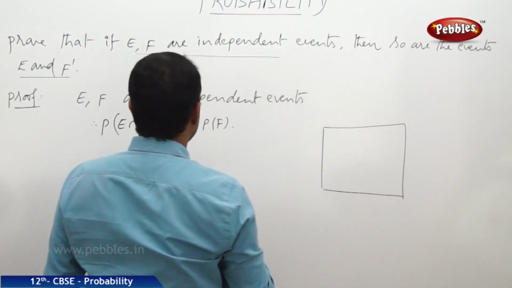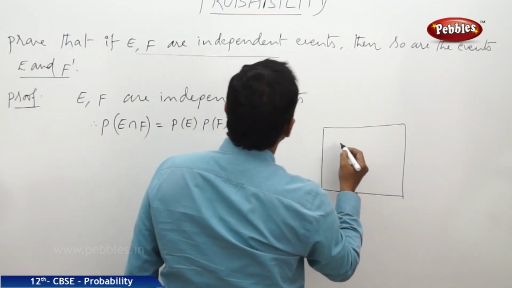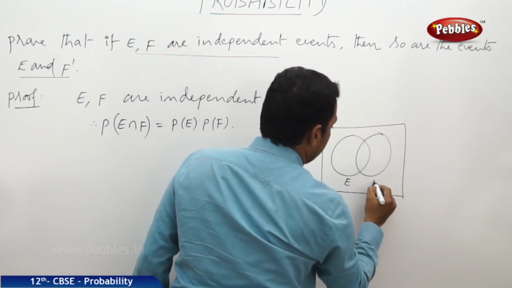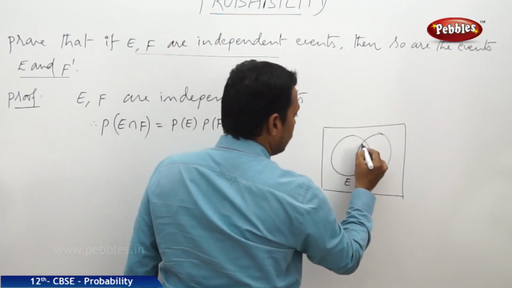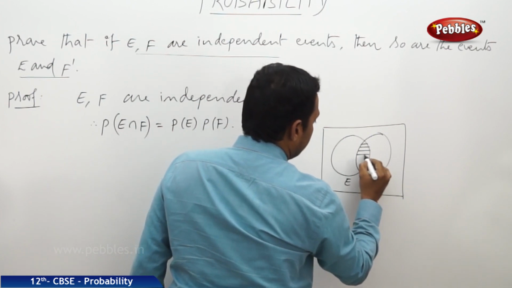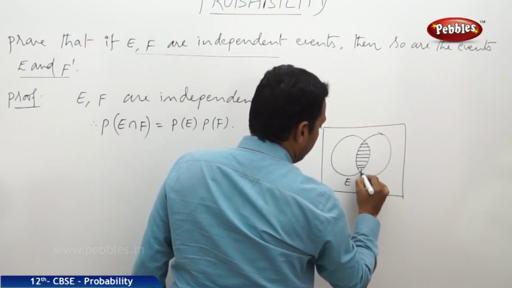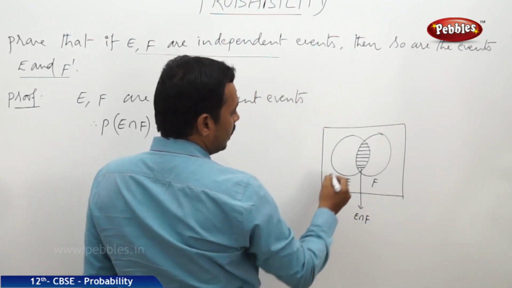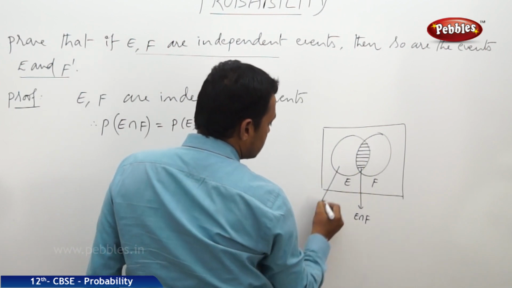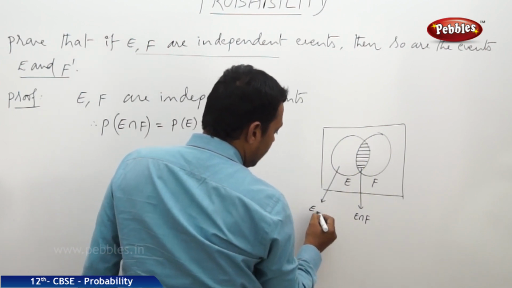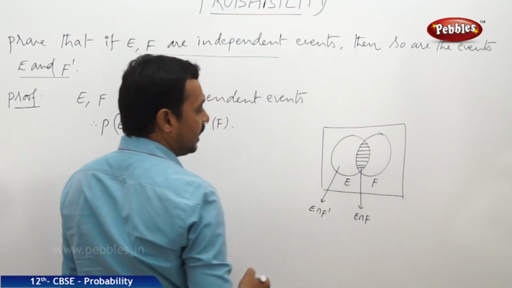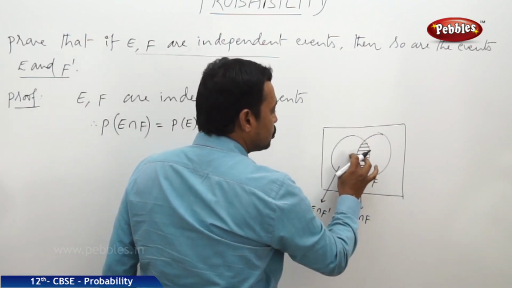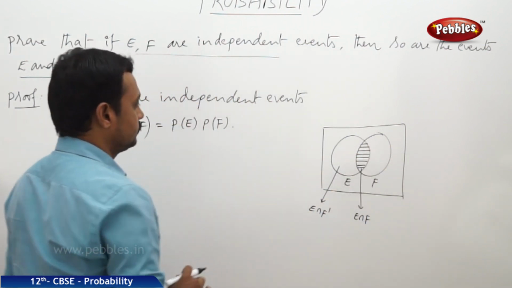Let us consider the two events E and F. It is one event E, it is second event F. We know that this is the intersection of the two events, known as E intersection F, and this part is E intersection F complement.